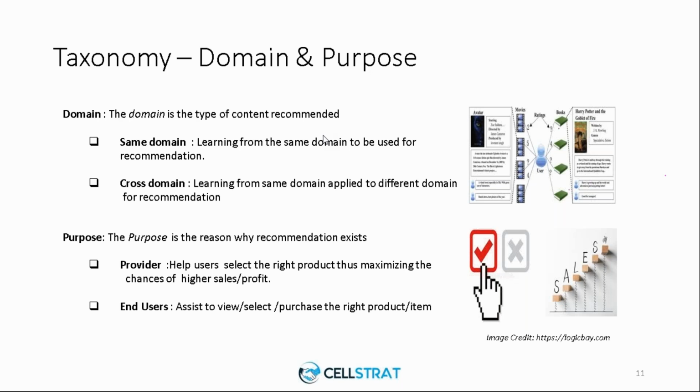So there are different domains which can be utilized, which will be offered by the sites in order to help you make purchase. Now there are certain sites which deal with only one domain, and majority of the sites deal with many domains. For instance, sites such as Amazon would sell you everything ranging from books to movies to clothes, whereas sites such as Netflix focus only on specific domains such as movies, right?